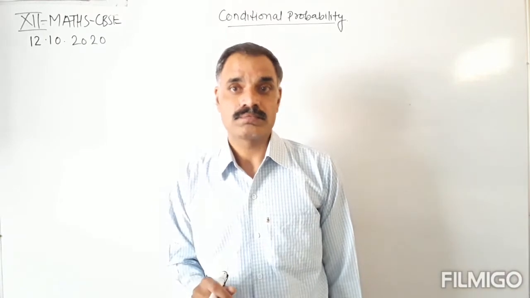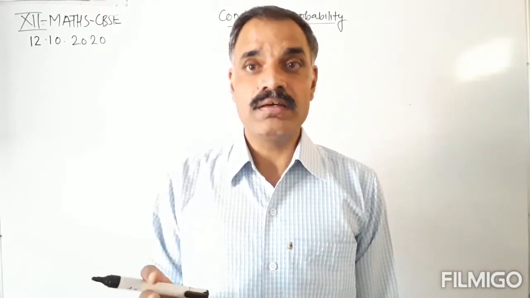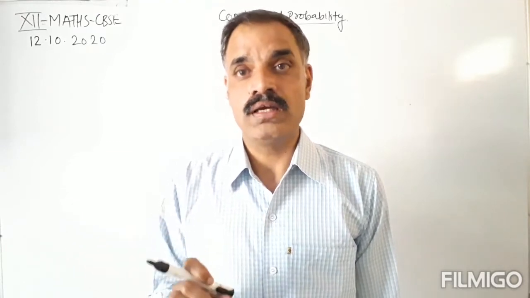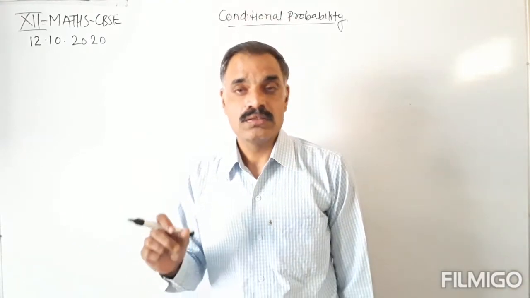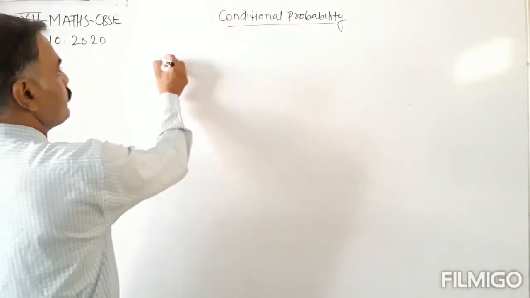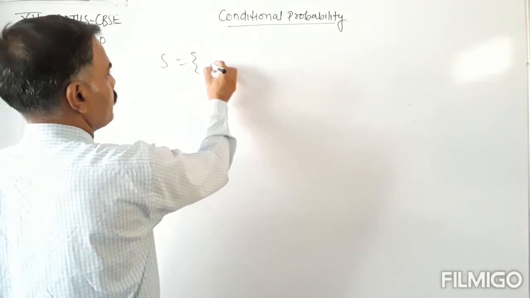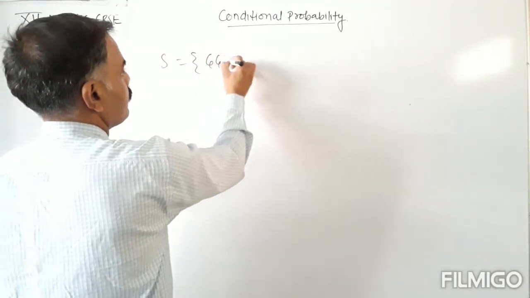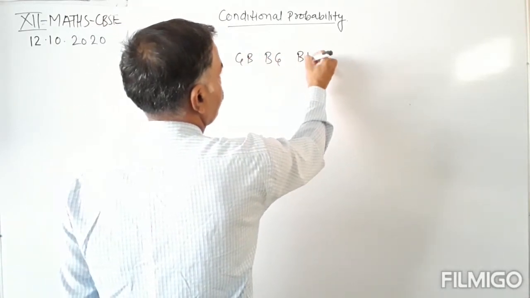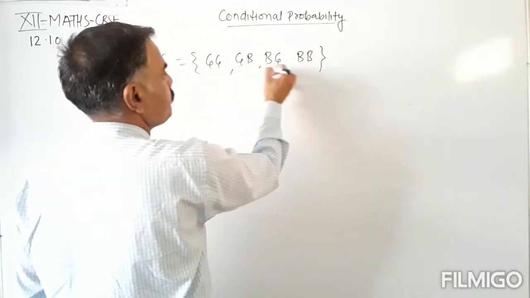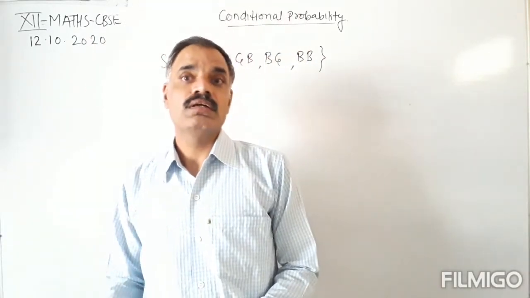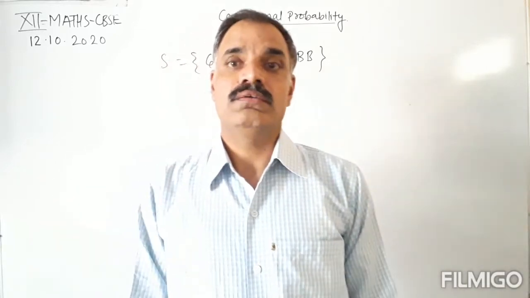Okay, suppose in a family we are having two children. So two children, the sample space for two children will be girl girl, girl boy, boy girl, and boy boy. This may be the sample space for the two children in a family.